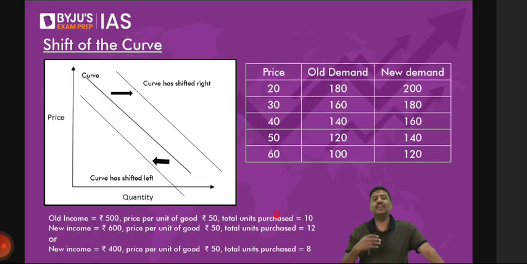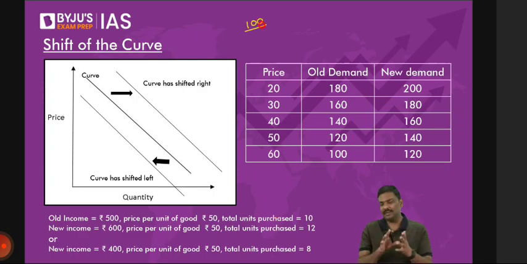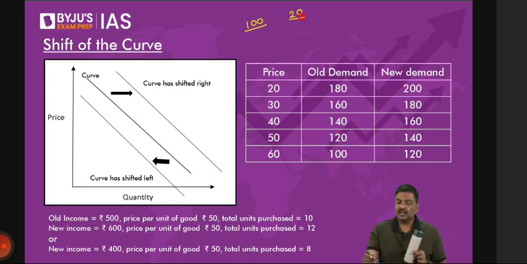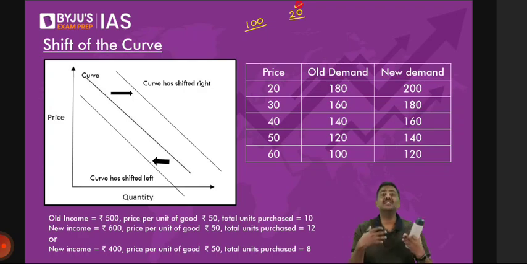Now, coming to the point, sir, why do we observe the shift here? Simple. Let's say hypothetically, your income is 100 rupees. Just take simple numbers. Now, this bottle will cost you, let's say, 20 rupees per unit. Is it okay? One, your income is 100. The cost of the bottle is 20 rupees per unit. Now, how many bottles can you purchase? You'll be able to purchase 5 bottles.